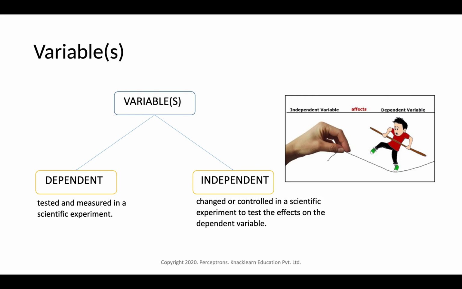And independent variables are those variables which can be changed or controlled in a scientific experiment to test the effects on the dependent variable. So we can change the independent variables to test the effect on the dependent. The dependent variable is always dependent on other factors, and those factors are nothing but independent variables.